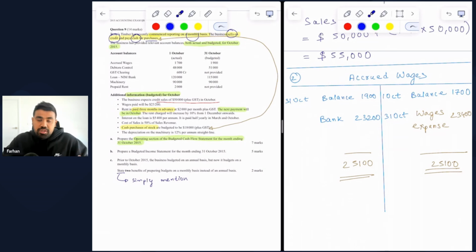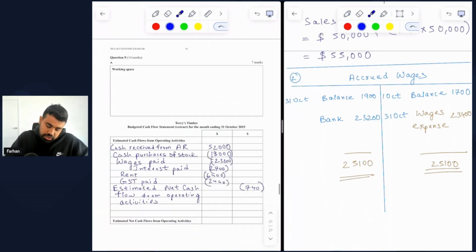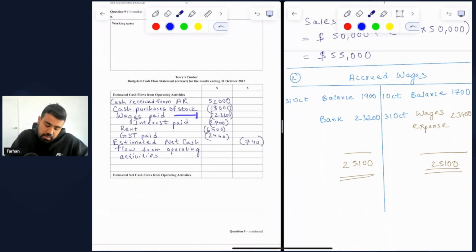This is directly mentioned to us, and we can confidently say that within the cash flow statement operating activities section, we could include wages paid for cash of $23,200, which is what you can see we have done here. And we are showing this within brackets to reflect an outflow or a negative number.